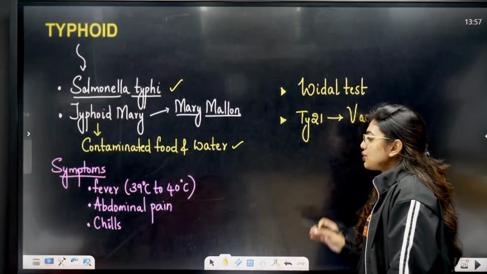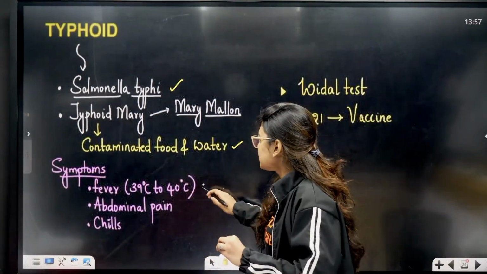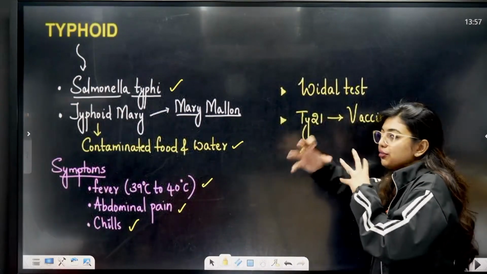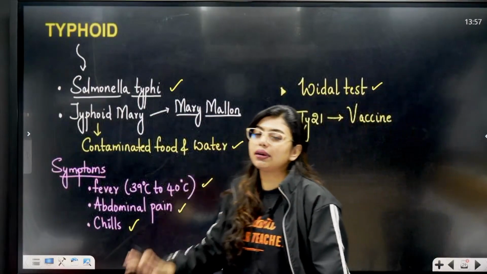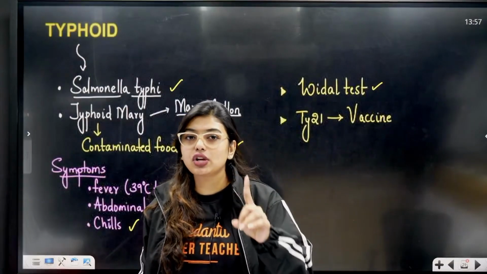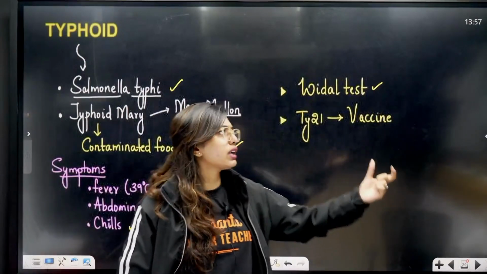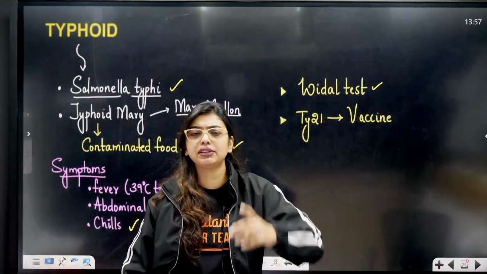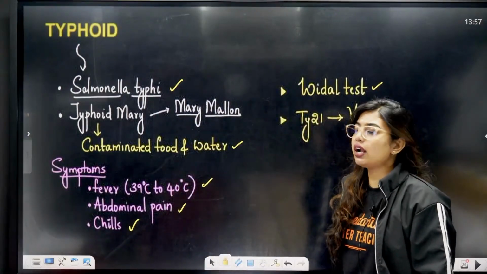And the symptoms are, students, you usually get fever, which is around 39 to 40 degrees Celsius, abdominal pain, and you also get chills. And how can you confirm this? With the help of the Vidal test, and the vaccine can be TY21, which is not necessary for you. So you have to remember the causative agent, and how you can diagnose it. Vidal test is known, so that question can come. Last time I made you solve one PYQ, there also they had asked which is a disease that can be identified with the help of the Vidal test.